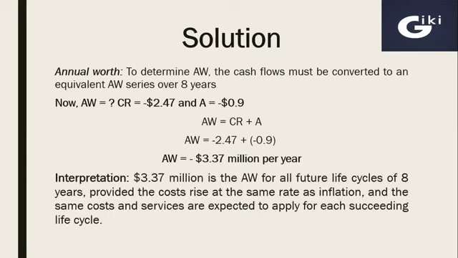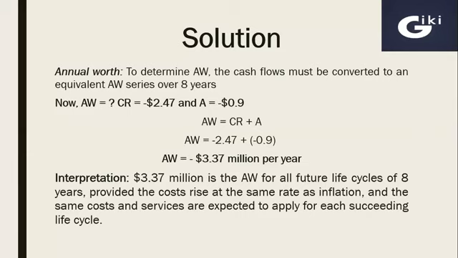The interpretation of this annual worth is that 3.37 million is the annual worth for all future life cycles of 8 years, provided the costs rise at the same rate as inflation and the same costs and services are expected to apply for each succeeding life cycle.